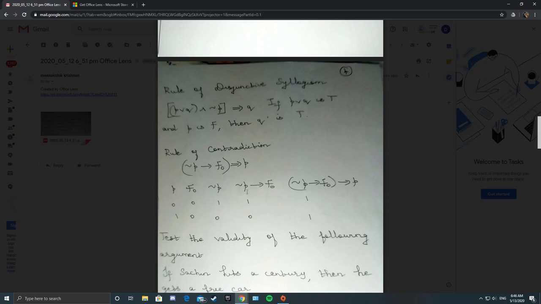So I'll explain this part again. There is some mistake here. So rule of contradiction, I'll explain this part again.